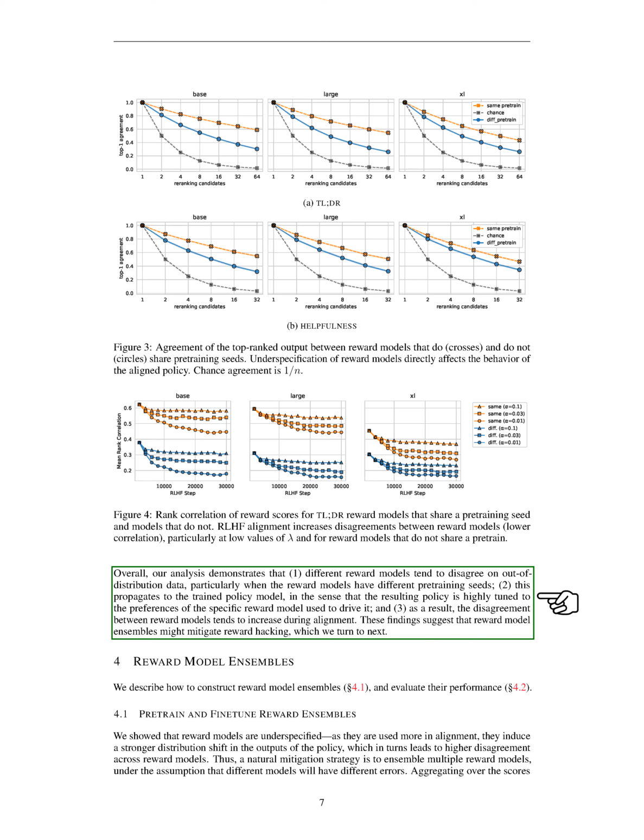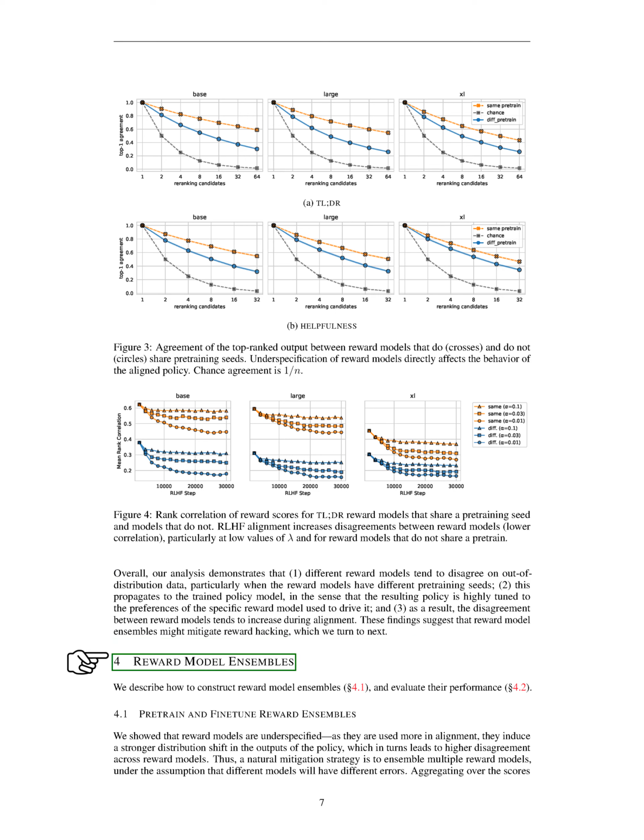Overall, our analysis demonstrates that different reward models tend to disagree on out-of-distribution data, particularly when the reward models have different pre-training seeds. This propagates to the trained policy model, in the sense that the resulting policy is highly tuned to the preferences of the specific reward model used to drive it. As a result, the disagreement between reward models tends to increase during alignment. These findings suggest that reward model ensembles might mitigate reward hacking, which we will explore next.